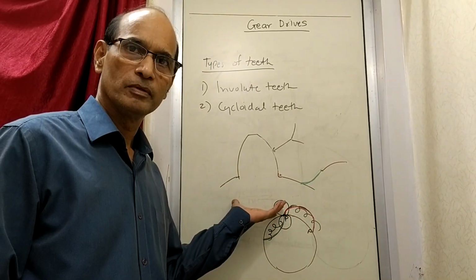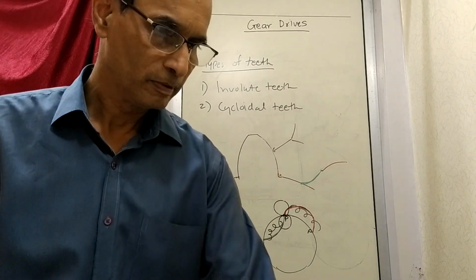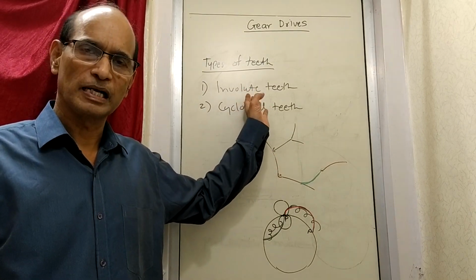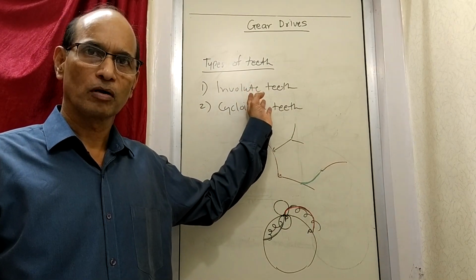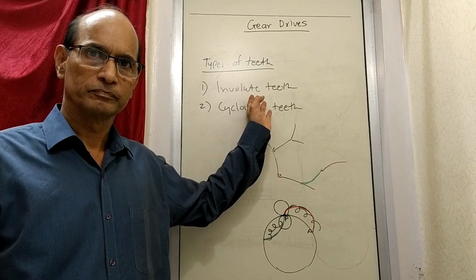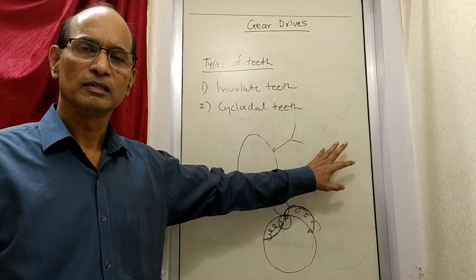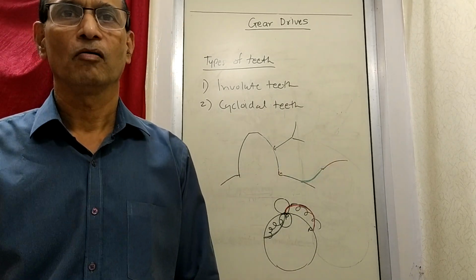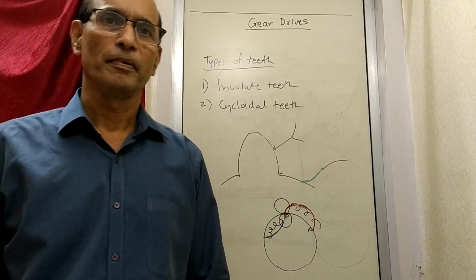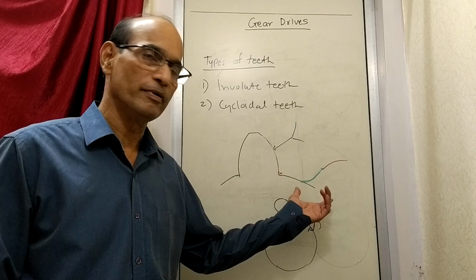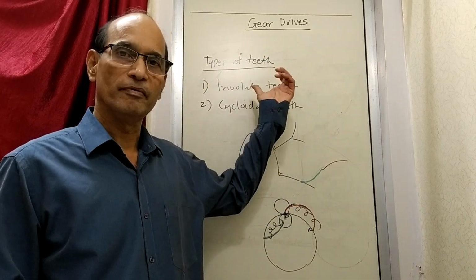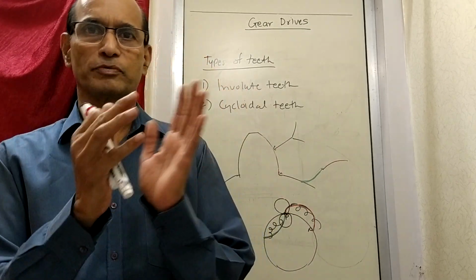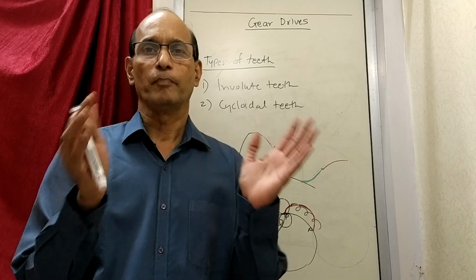Next point you write down. The wear is more for involute teeth. On the involute side, write down wear is relatively more for involute teeth. And on the other side, cycloidal teeth have less wear. As far as wearing property is concerned, cycloidal teeth will be wearing less, whereas involute teeth will be wearing more. That is the difference. So we have studied the two types of gear teeth by way of their comparison.